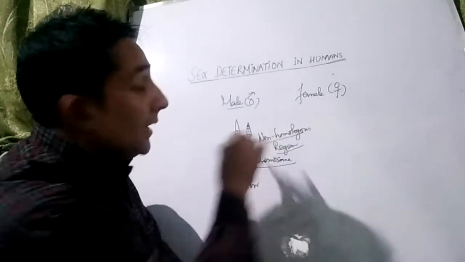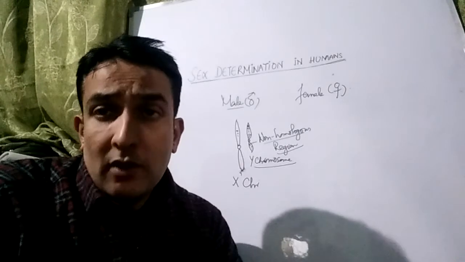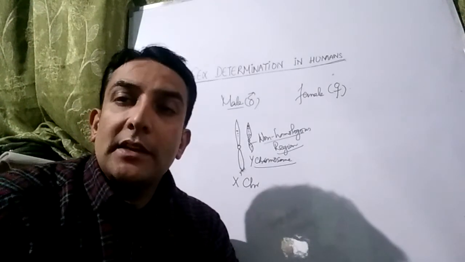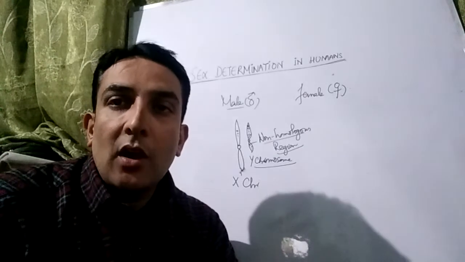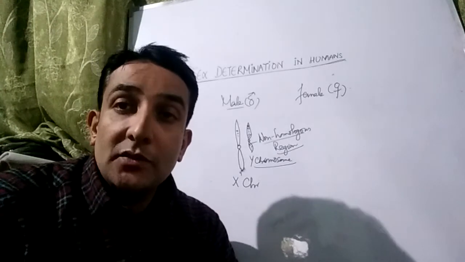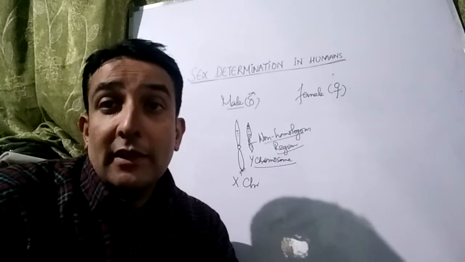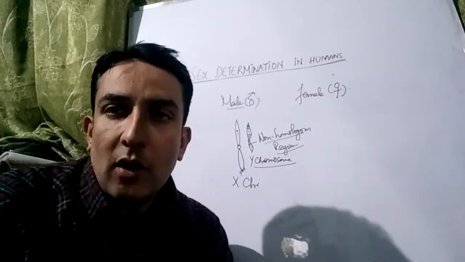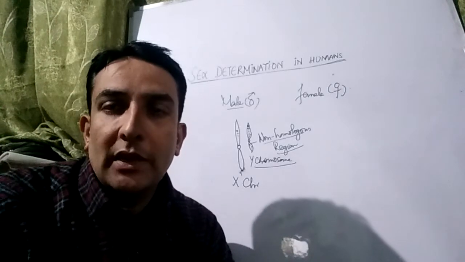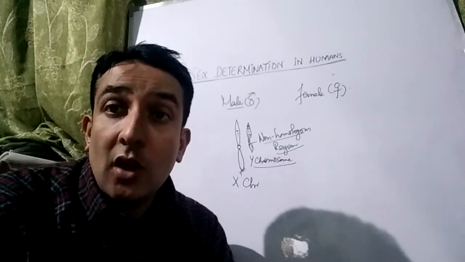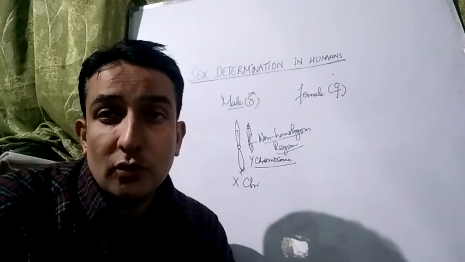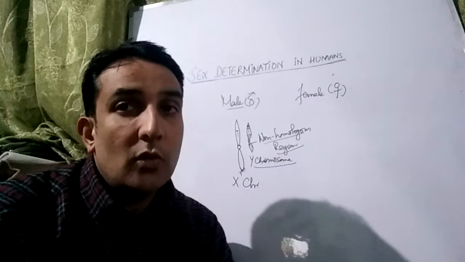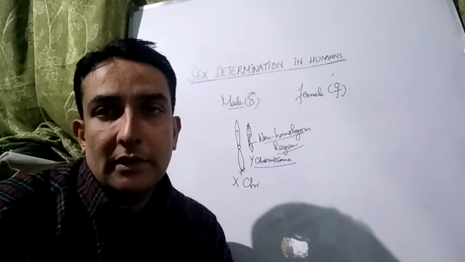So again I shall repeat that there are two regions in the Y chromosome. One region is the homologous region, which is homologous with the X chromosome, and another is the non-homologous region. The non-homologous region contains genes which are particular to the Y chromosome. The homologous region of the Y chromosome undergoes crossing over with the homologous region of the X chromosome during meiosis, whereas the non-homologous region of the Y chromosome maintains the identity of its genes and doesn't undergo crossing over during meiosis.